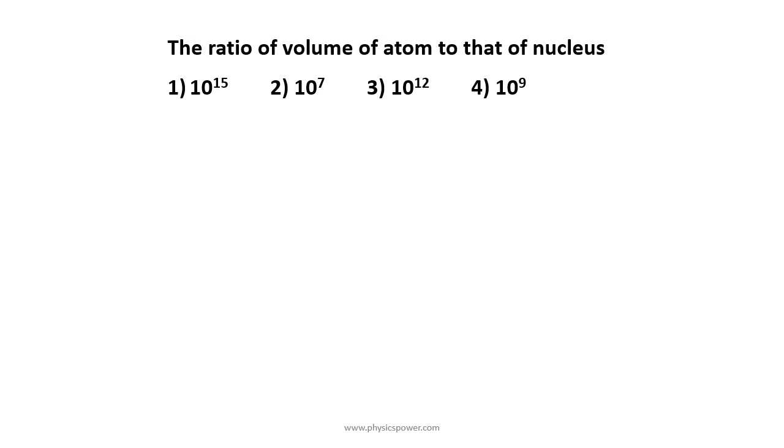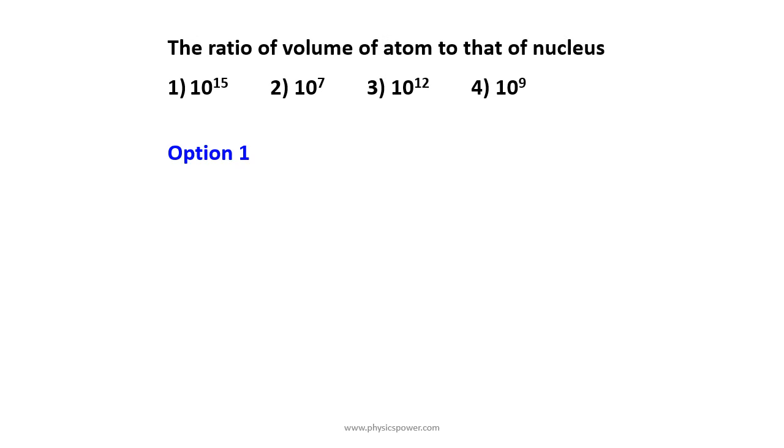So the atom has 1 lakh times more radius. Here they are asking about volume, which has the dimension of r cube. That is why 10 to the power of 5 whole cube, so 10 to the power of 15 is the answer.